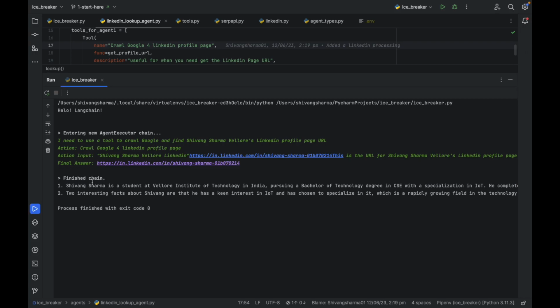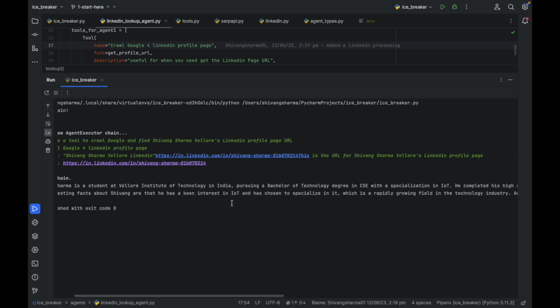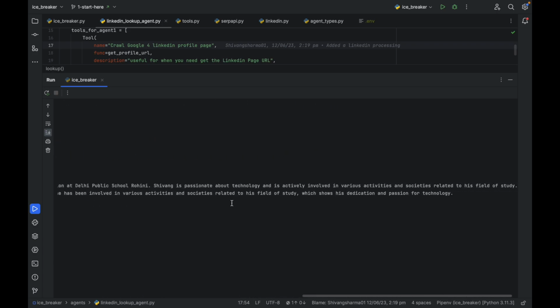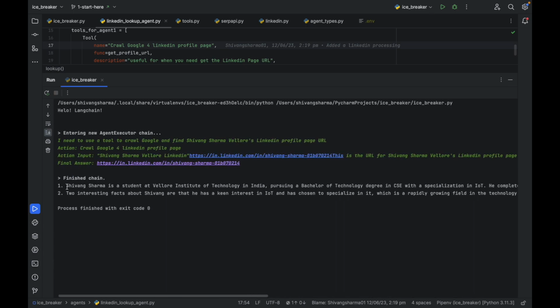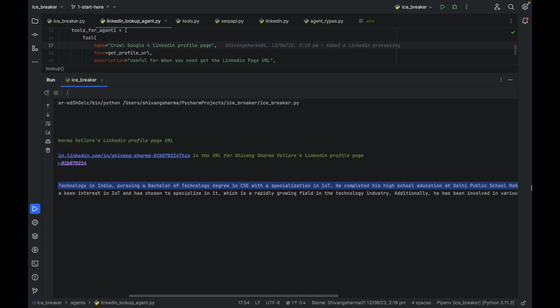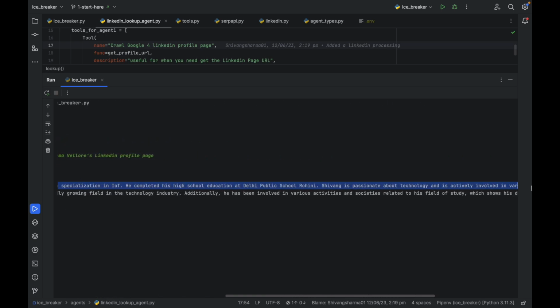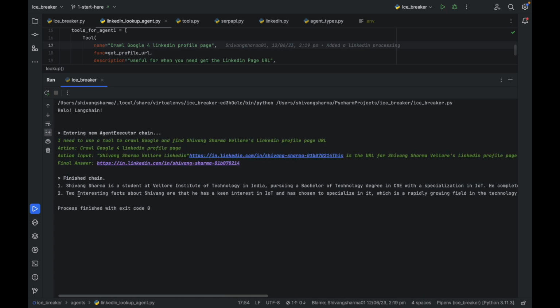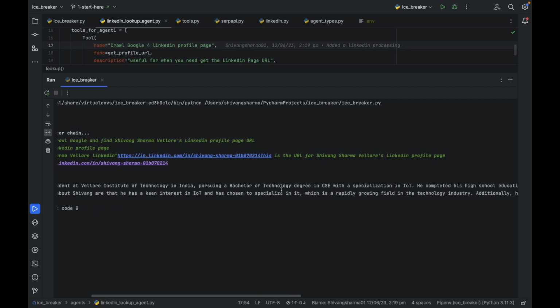This is not the final answer, as when the agent is finishing the chain and all its work, it also tells us the bio of the person based on their LinkedIn profile. For me it is written Shivang Sharma, Institute of Technology, pursuing BTech in computer science with specialization in IoT, and this is all of my history and data, and it also told two interesting facts about me.